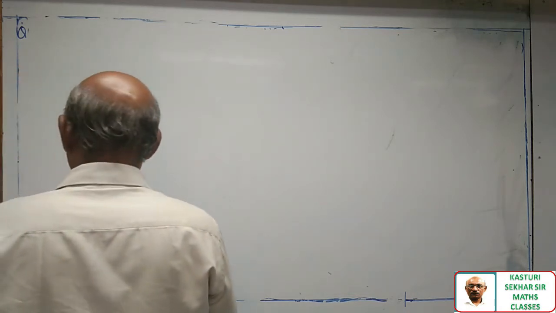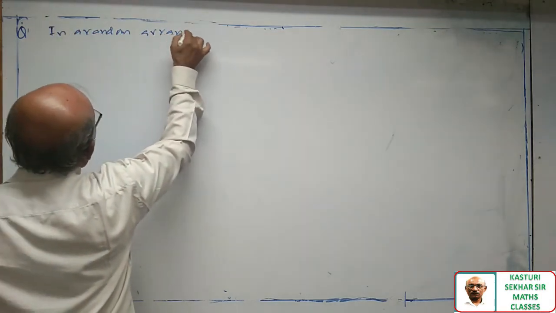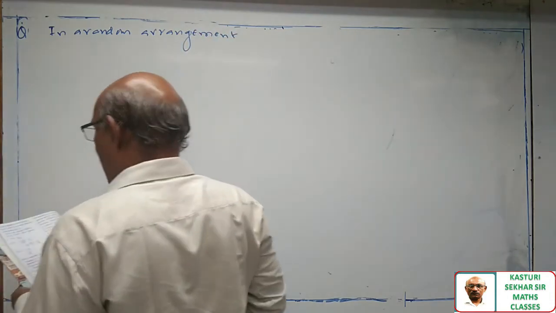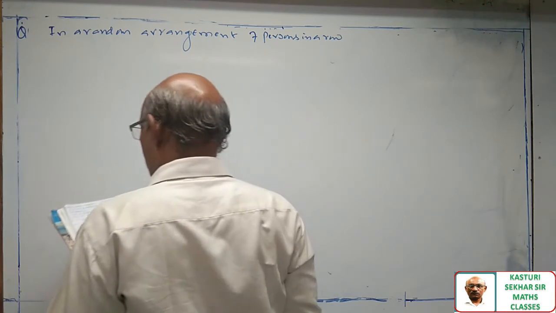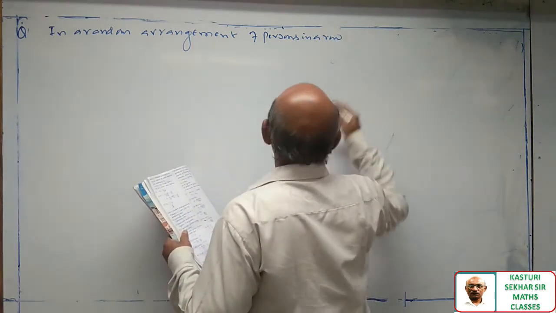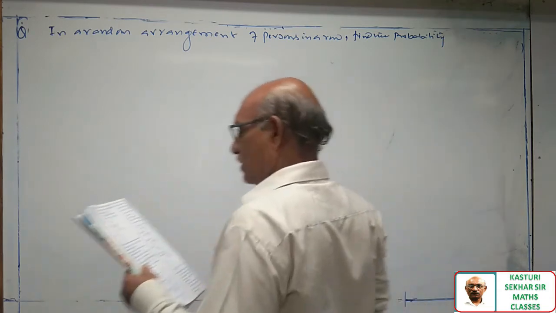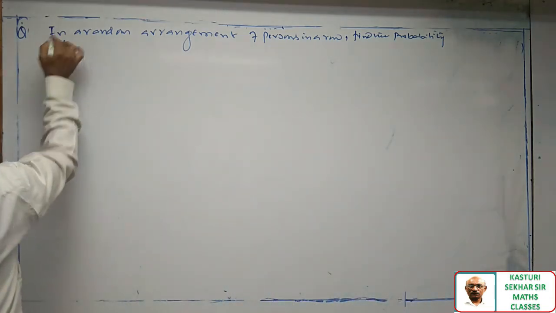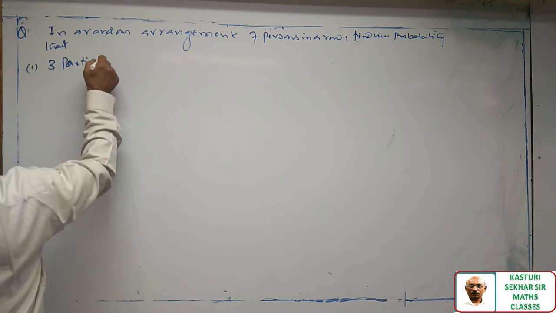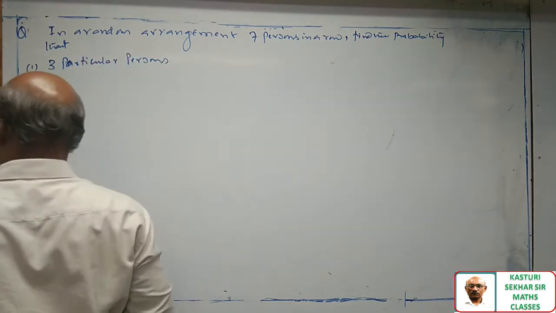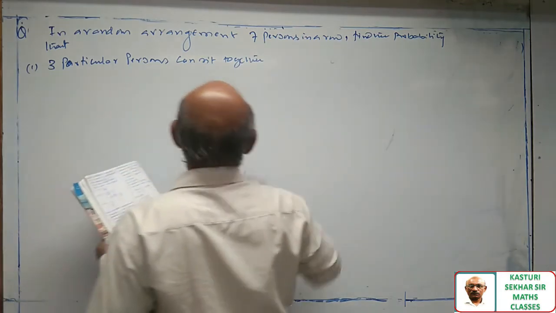Let's see the next question, sir. In a random arrangement of seven persons in a row, find the probability that, first question, three particular persons can sit together in a particular order.